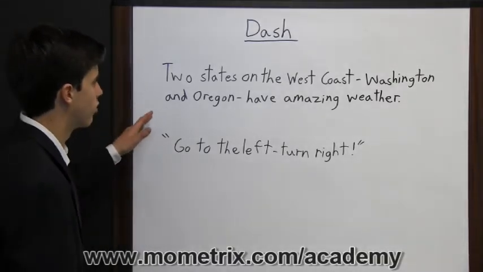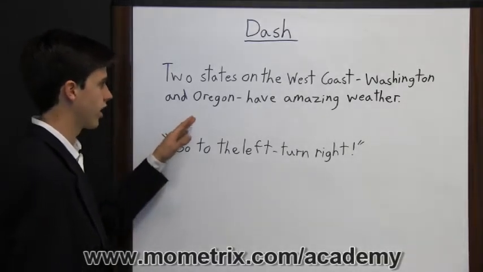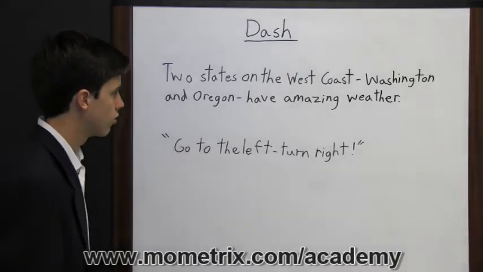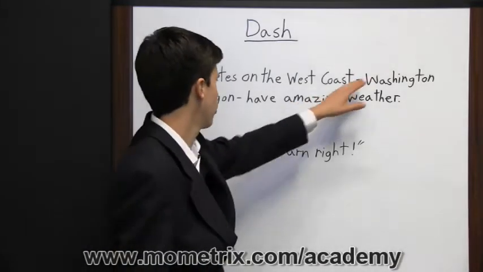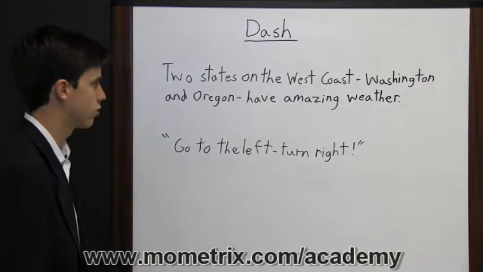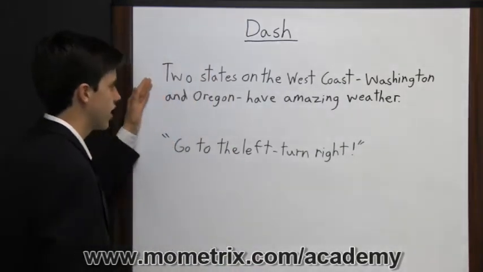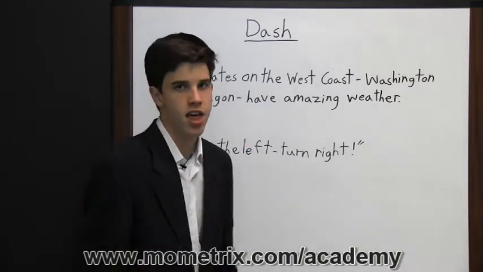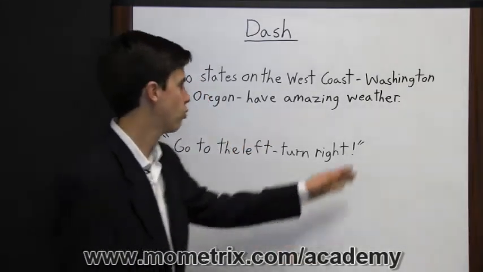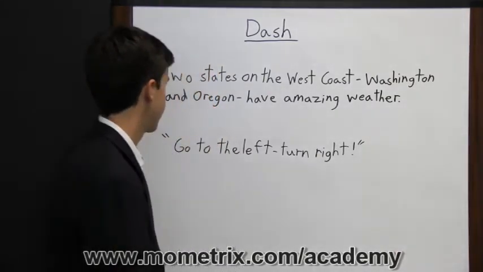Two states on the West Coast—Washington and Oregon—have amazing weather. So right here, Washington and Oregon could be omitted from the sentence. So try reading the sentence without Washington and Oregon in the sentence. Two states on the West Coast have amazing weather. That sentence still makes perfect sense. So Washington and Oregon is just extra information.